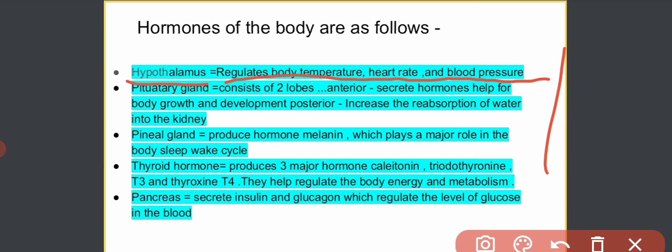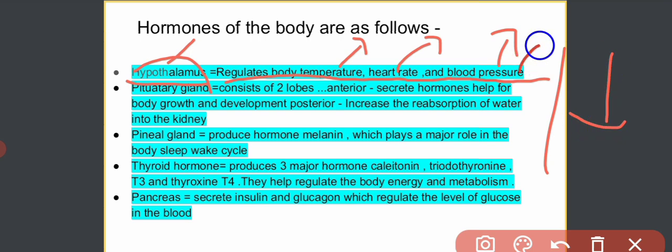For example, if the hypothalamus hormones are secreted in a larger amount, then what will happen? Our blood pressure will be high, our heart rate will be high, and our body temperature will be high. And if these hormones are secreted in a very low amount, then blood pressure will be very low, heart rate will be very low, and body temperature will be very low. This may cause many types of diseases, and it is not good for health.